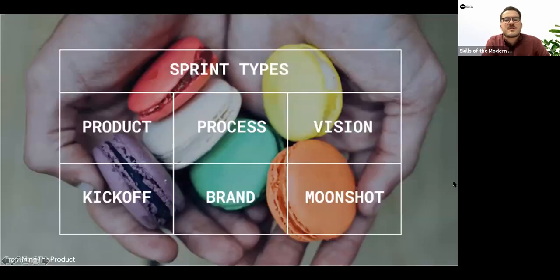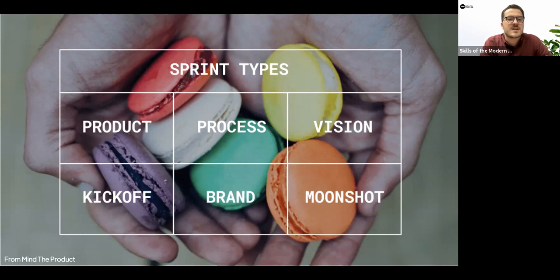Now, there are a range of different things that a sprint can do for you. The design sprint process that Jake Knapp and co talk about is largely focused on product design processes and a little bit on process design as well, so thinking about services and the kinds of solutions that are involved there. But there are a range of different things that sprints can do as well.